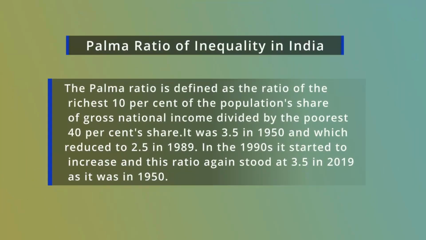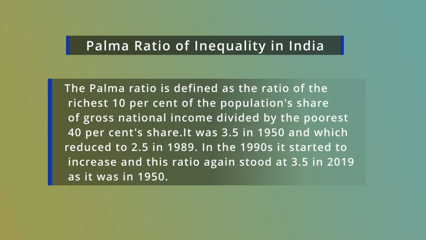Now we consider another measurement of inequality, which is called the Palmer ratio. The Palmer ratio is actually the ratio of the average income of the top 10% people to the average income of the bottom 40% people.